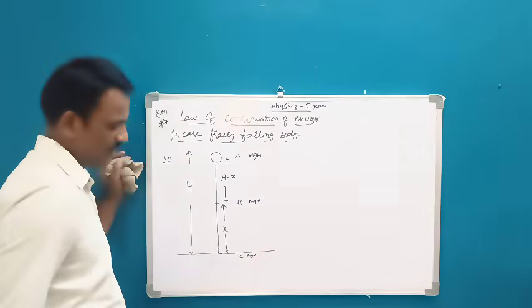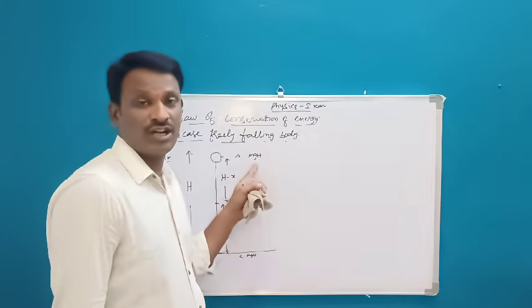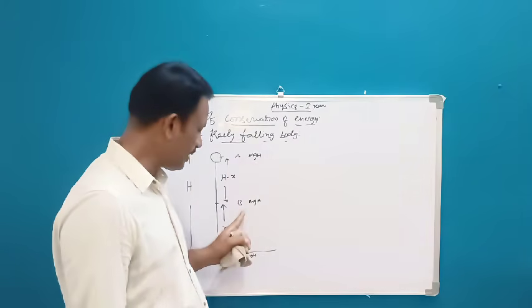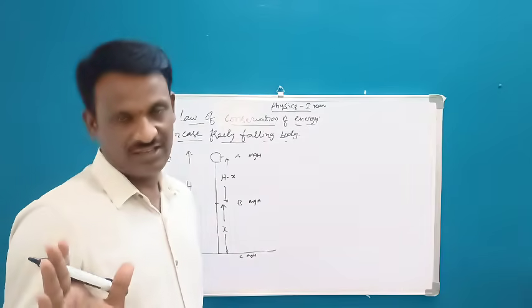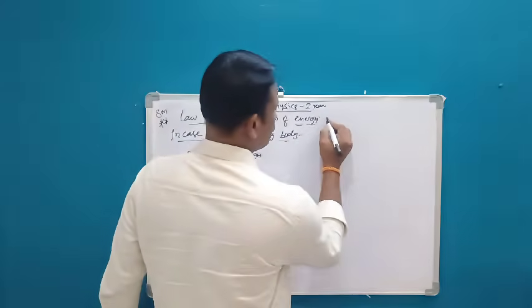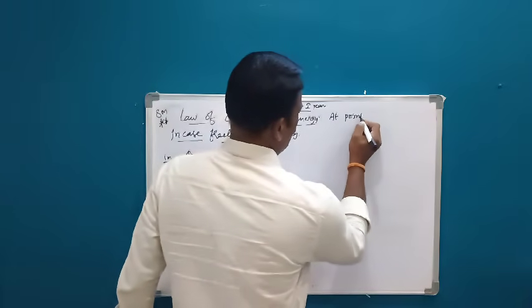That is the first statement we spoke about: total energy in the universe is constant. So total energy at points A, B and C should be constant. Now let us prove it at point A.